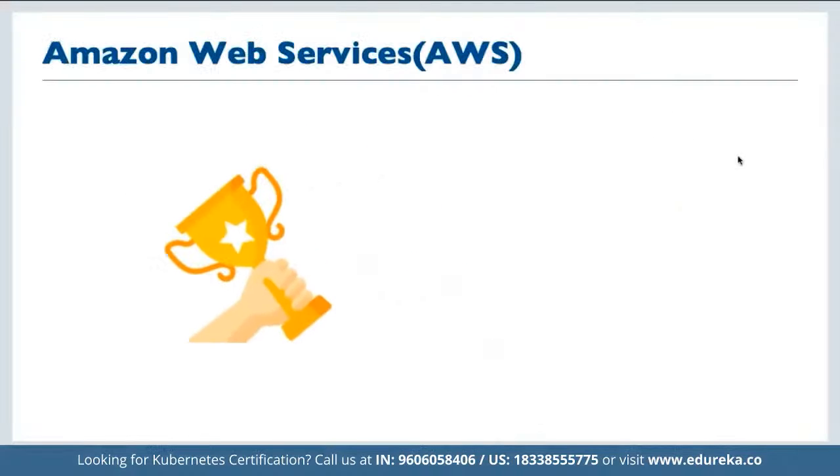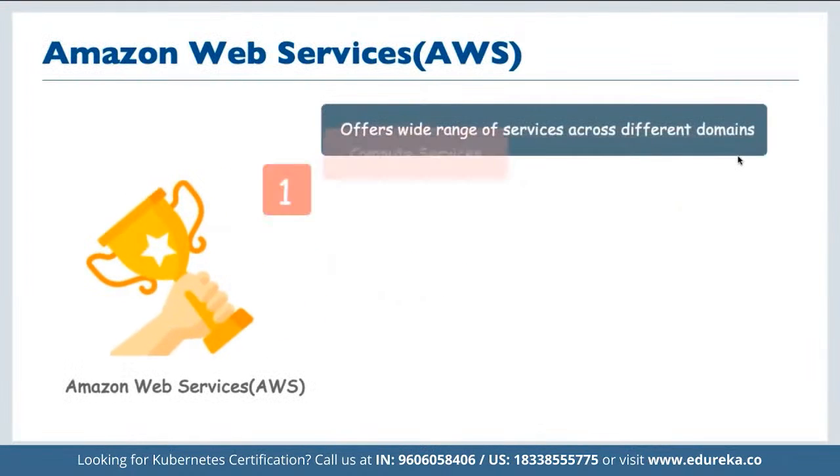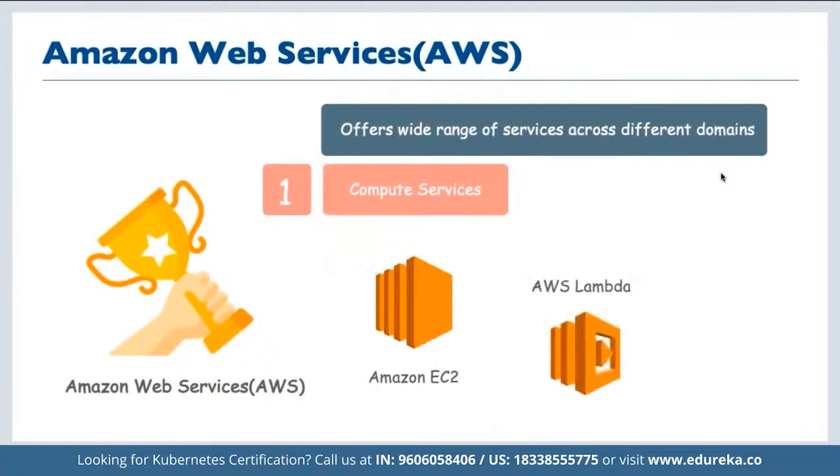And why is AWS such a hit? Because of multiple reasons. First of all, AWS has a large collection of different services based on different categories. For example, for computation, we have the service called Amazon EC2, which is a cloud computation service. Then we have Lambda as a part of serverless computing. EC2 is based on virtual servers, whereas Lambda is based on serverless computing. Then we have ECS, Elastic Container Service, which is mostly used as a DevOps tool when we are working on the AWS platform.